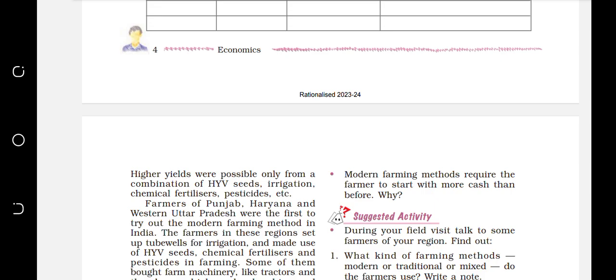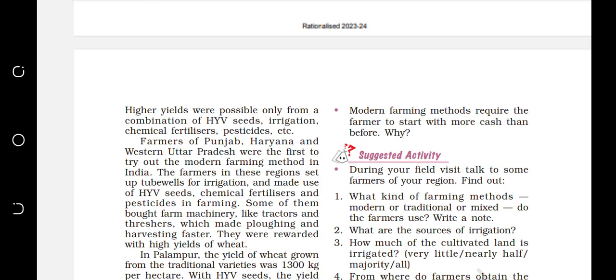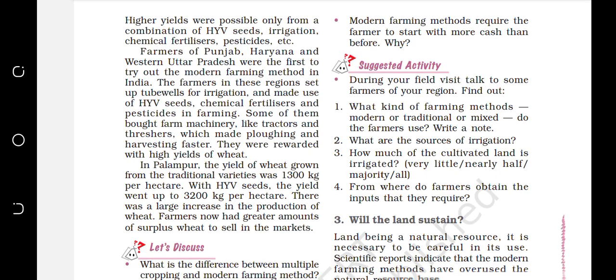Similarly, for India, you can see that farmers of Punjab, Haryana, and Western Uttar Pradesh benefited most from the green revolution, and they produce wheat and many other things very easily by introducing modern farming methods. Modern farming methods, you should remember: HYV seeds, chemical fertilizers, pesticides. So these are the modern farming methods.